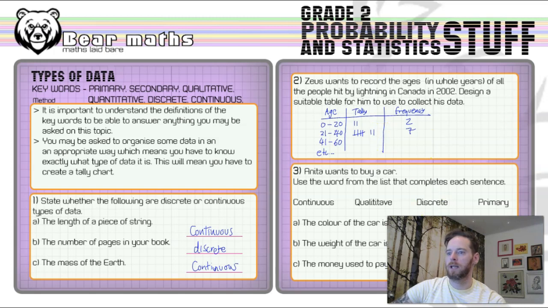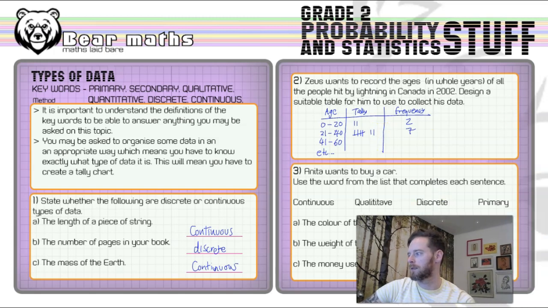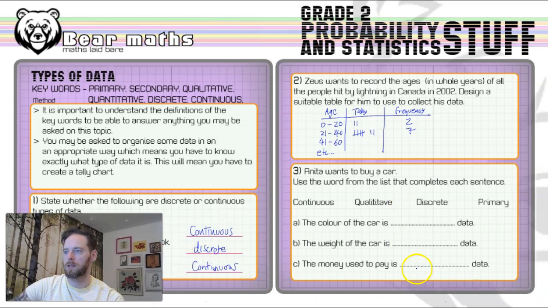Now, in question number 3, we've got to place specific words in A, B, and C. So Anita wants to buy a car. Got to use a word from this list of 4 words that completes each sentence. So the colour of the car is what type of data? If you remember back to what I was saying about these words up here, qualitative data is something that we can put into categories, and colour is a category, right? We can have red and blue and green and whatever. So qualitative is the word that would go here. Qualitative.